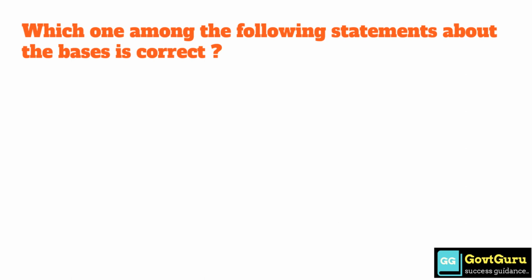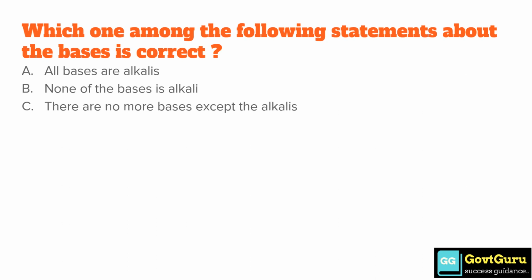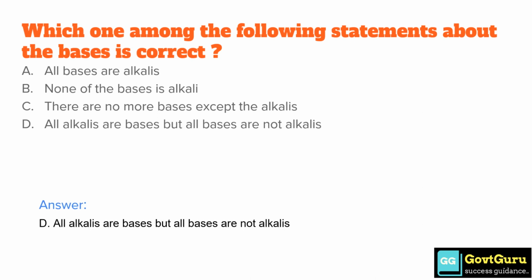Which one among the following statements about the bases is correct? Option A, all bases are alkalis. Option B, none of the bases is alkali. Option C, there are no more bases except the alkalis. Option D, all alkalis are bases but all bases are not alkalis. The answer is option D, all alkalis are bases but all bases are not alkalis.